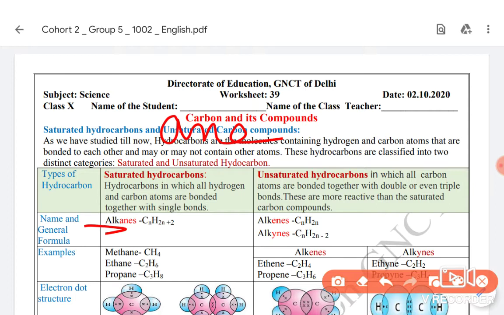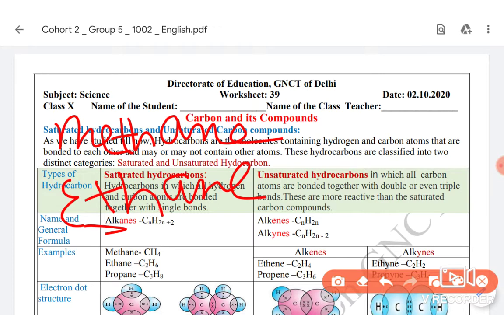For example, if it is one carbon atom, that is CH4, then it will become methane. If two carbon atoms, then it will be ethane. The suffix ane represents that it is a saturated hydrocarbon containing only single bonds, and the prefix represents the number of carbon atoms.